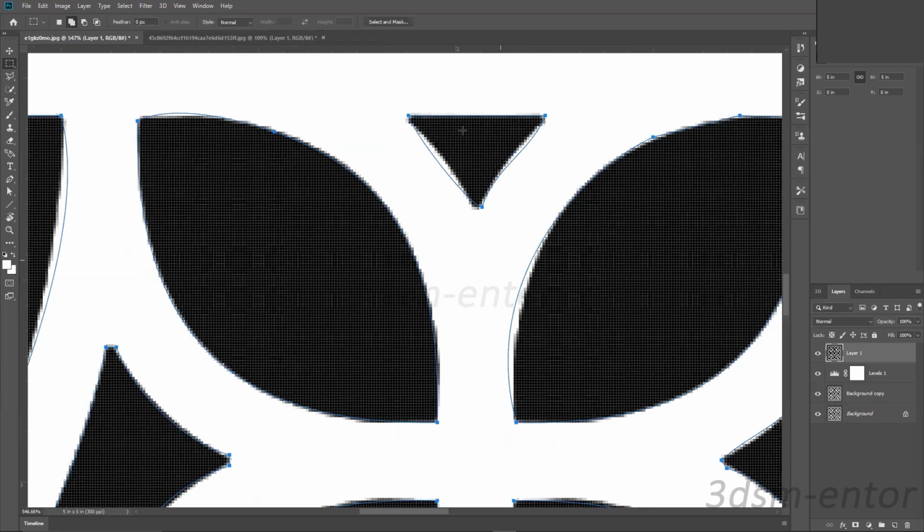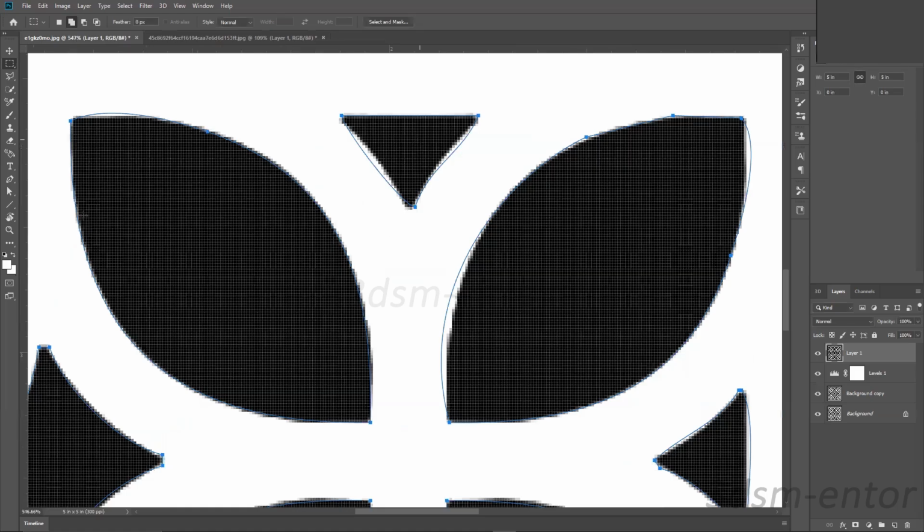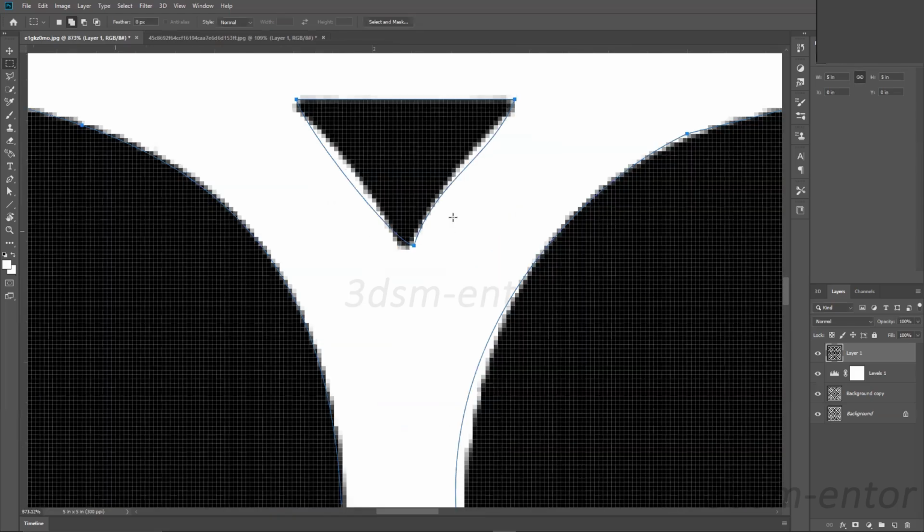For such areas that are still irregular, you can go to the pen tool, hit P, and by holding Control you can adjust the vertices. You can adjust the Bezier curve with the selection over here, or you can even add another vertex to get such a sharp edge effect.